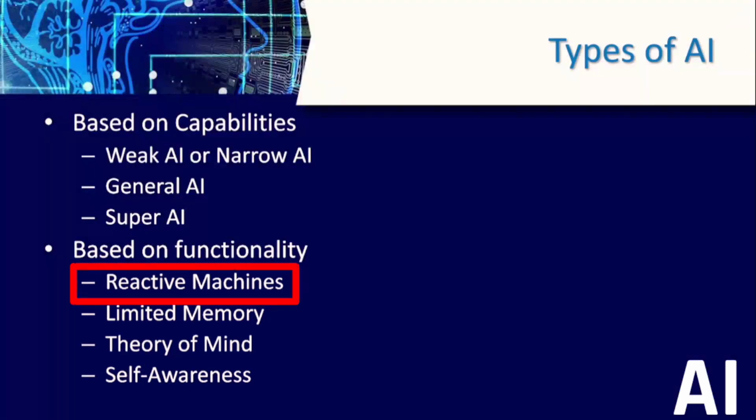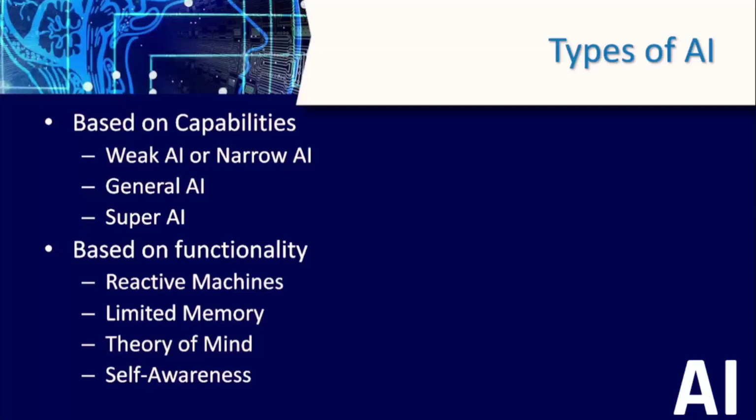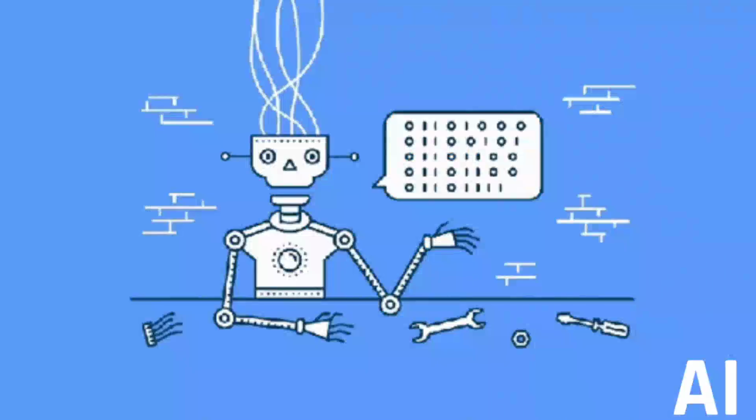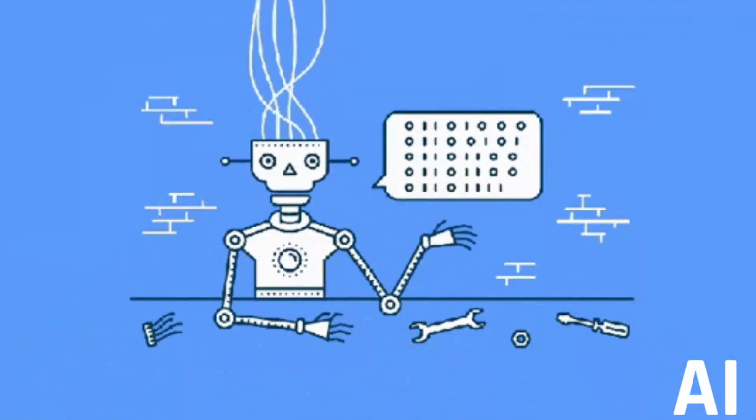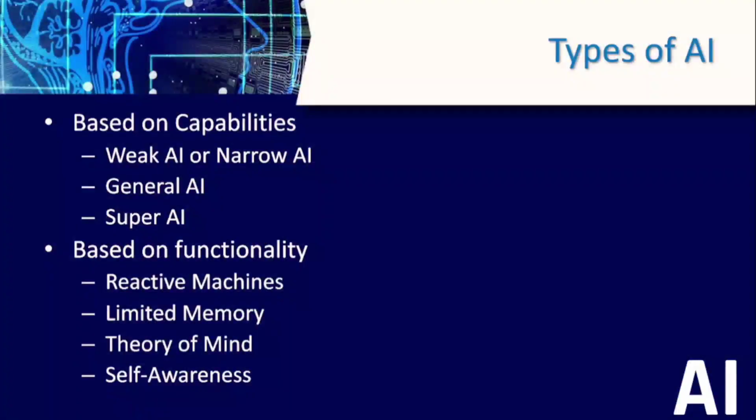First, we have reactive machines. Reactive machines are the most basic type of AI. Such an AI system does not need any memory or past experience for any future actions. These machines only focus on the current scenario with respect to the environment. We'll discuss the technical aspects later on.